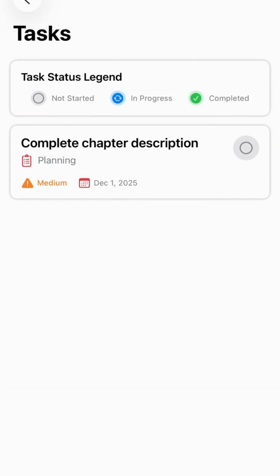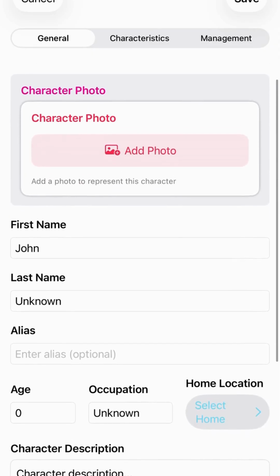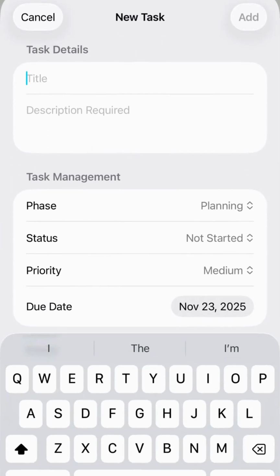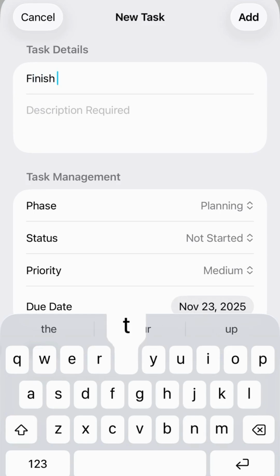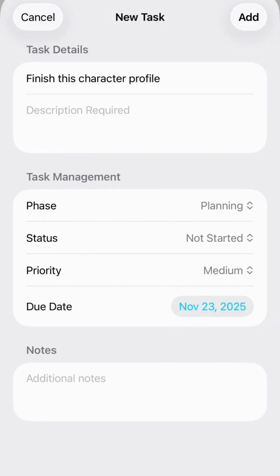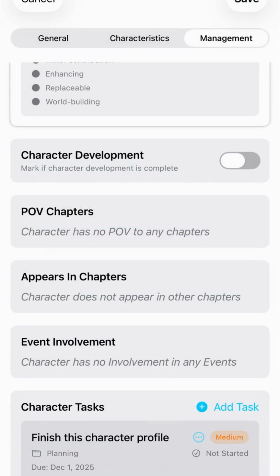In the Task tab, you can create tasks throughout the app. Starting a character but not finishing? Create a task in the character editor. Same for chapters, events, and other elements. All of these tasks also appear in the Tasks tab. The Tasks tab brings everything together so you can see what needs attention across your project. It helps you organize work and track what's done versus what's still pending.